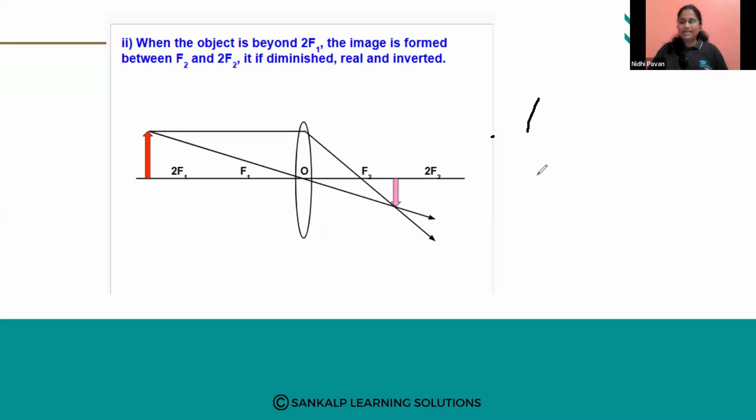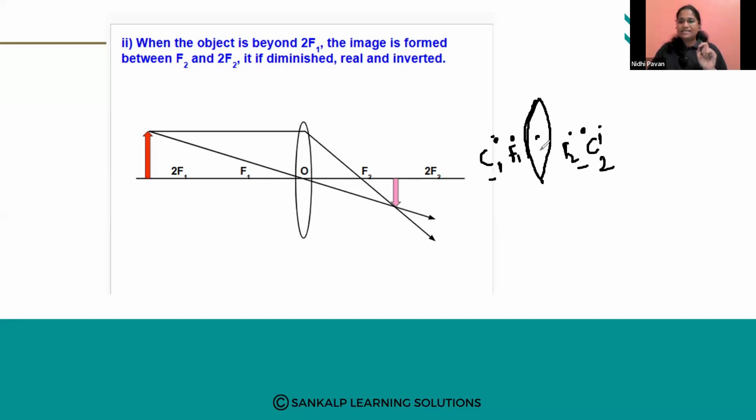As I said, lenses are made up of two spherical mirrors. One spherical mirror will have its center of curvature. The other spherical mirror will have its center of curvature. And this mirror will have its principal focus; mirror 2 will have its principal focus. Okay. So why do we not name it C1 and C2?